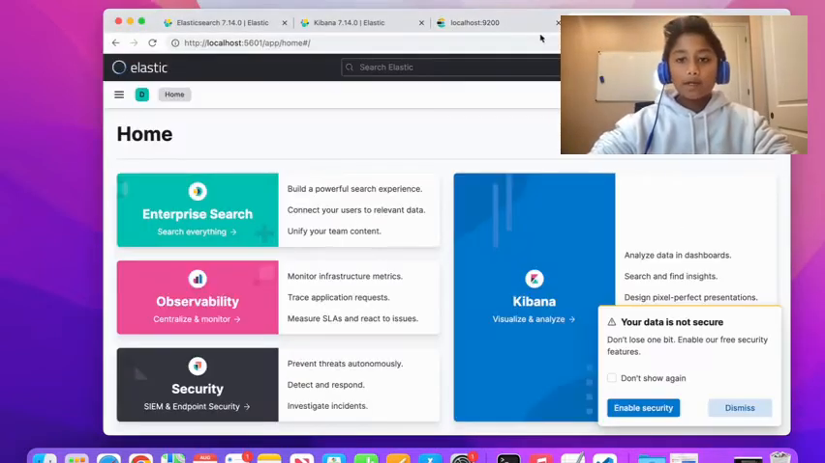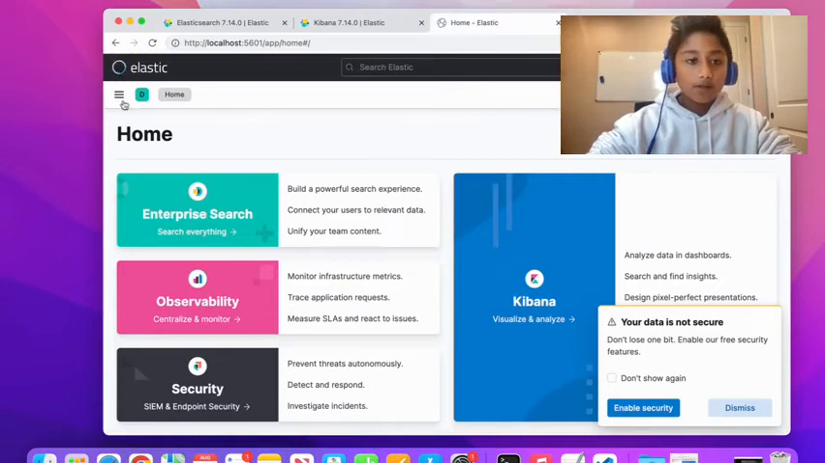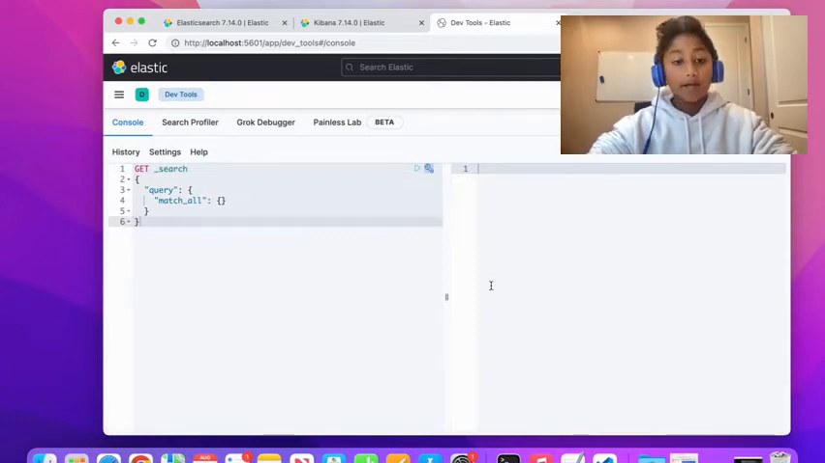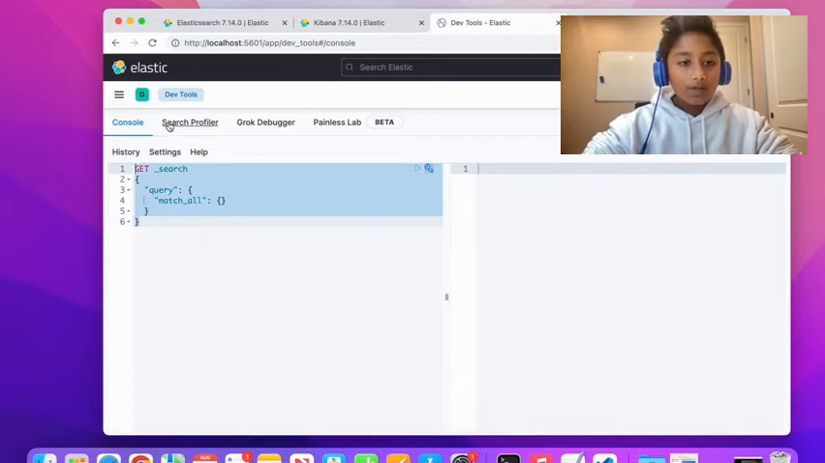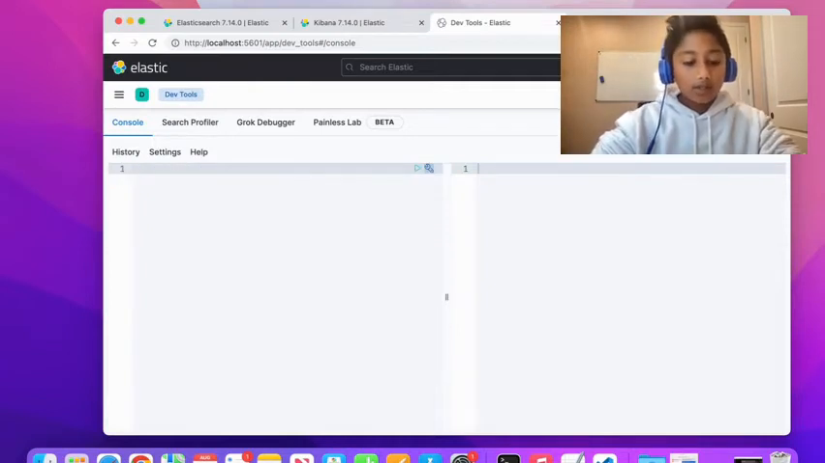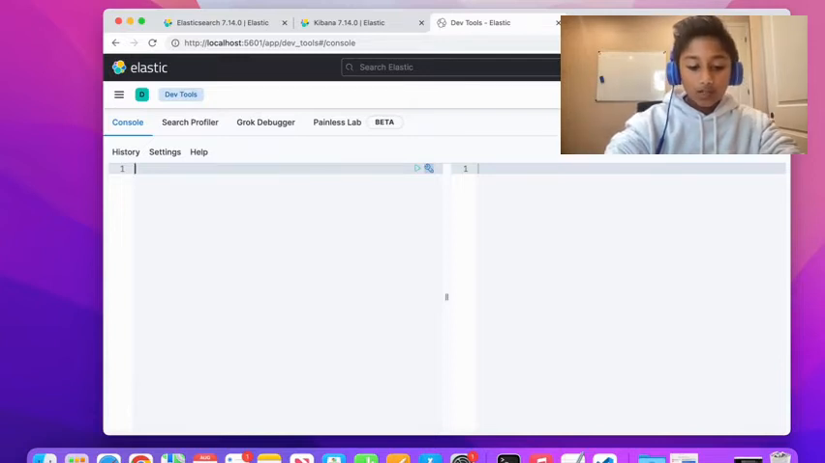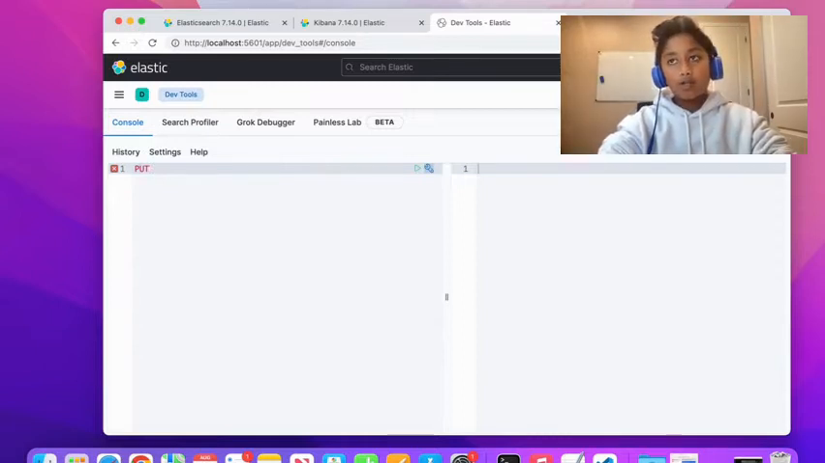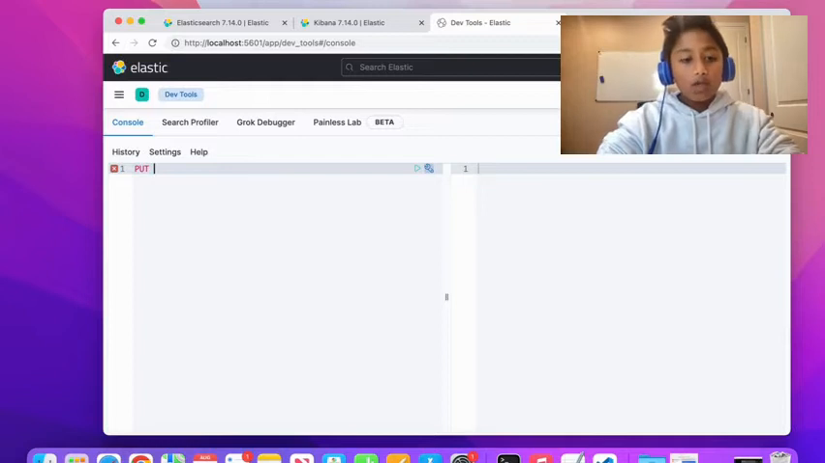Okay, so now in our home Elastic, what we can actually do is go to Dev Tools by hitting this, and now we can actually write our commands. Right now, let's actually create an index. To do this, we have to say PUT, and then you want to say the index name. So let's say, I don't know, basketball.